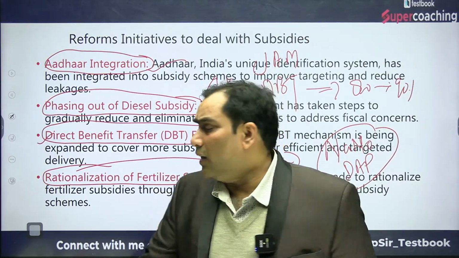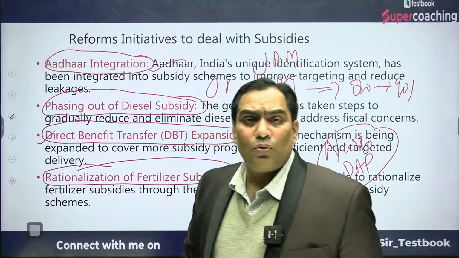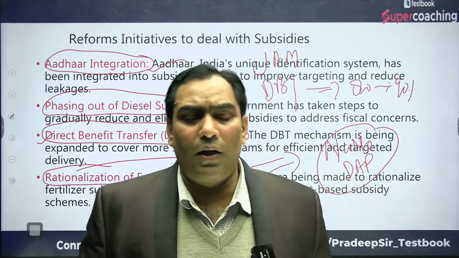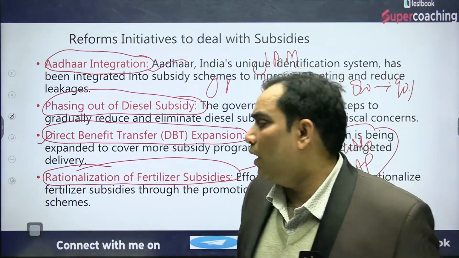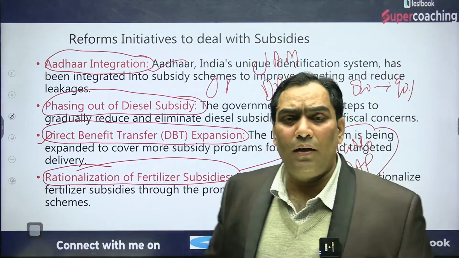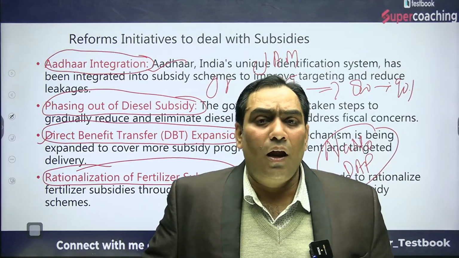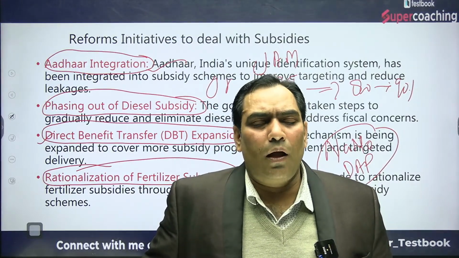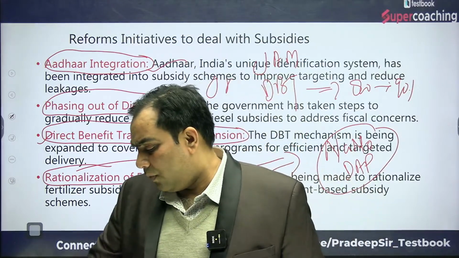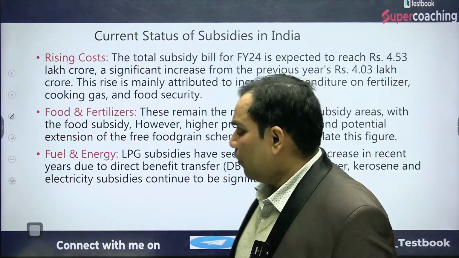The implementation of nano DAP, which was announced in the interim budget by our finance minister, is going to be a game changer, and it is going to reduce the fertilizer subsidy burden.